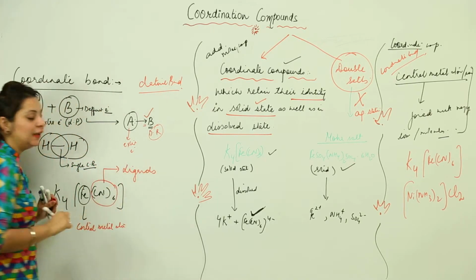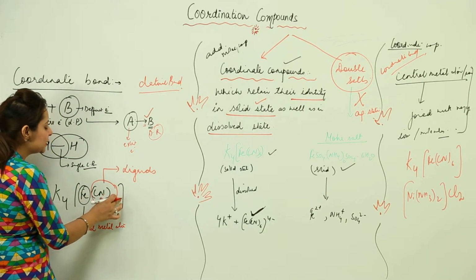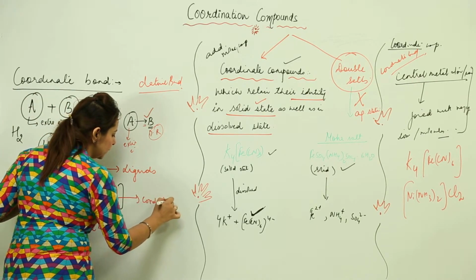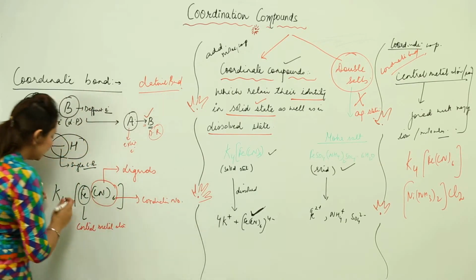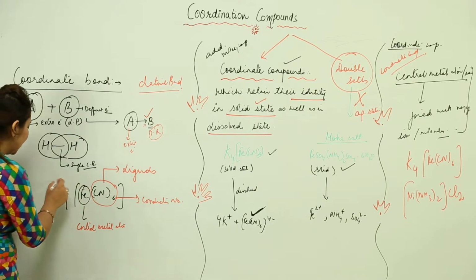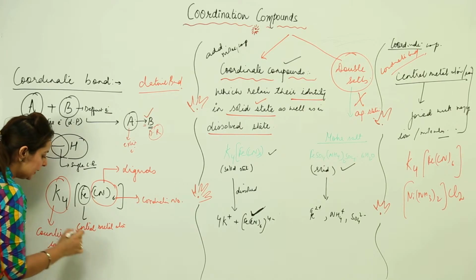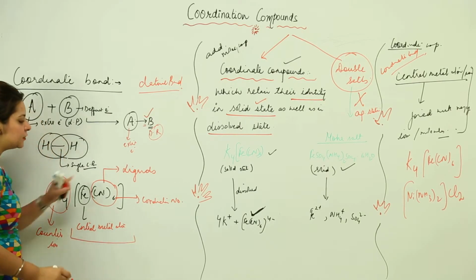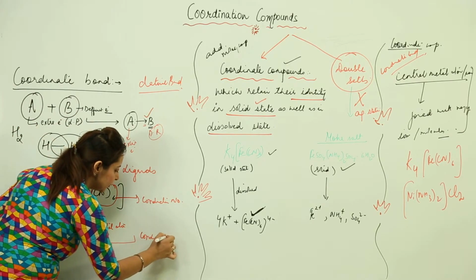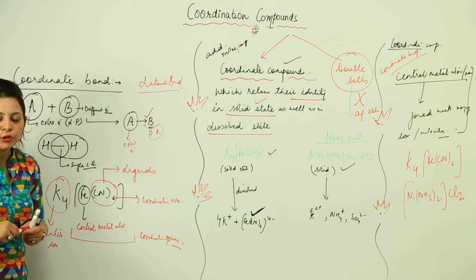These are particularly called as ligands, and the number which is present, or you can say the number of ligands which are actually joined with the metal atom is called as coordination number. And this ion which is present before the bracket, not included in the bracket actually, this is called as counter ion. And this whole thing, including the central metal atom with the ligands, is called as coordination sphere. Right. So, this is what is the basic terms which we are going to use in this chapter.